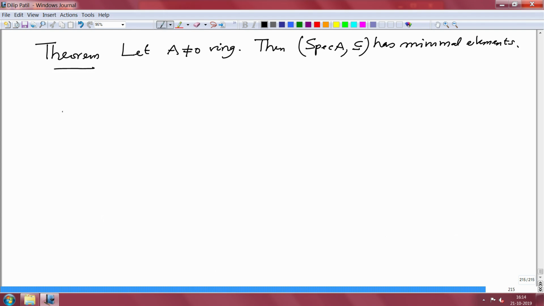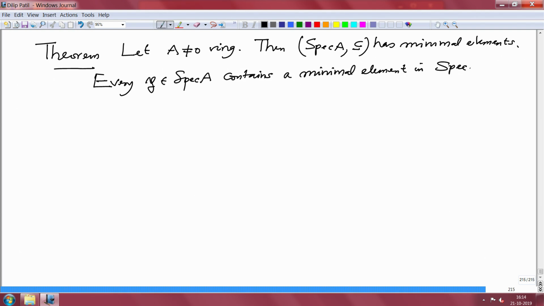In fact, we will prove that every prime ideal P contains a minimal element in Spec A. Proof. Consider, so start with the prime ideal.